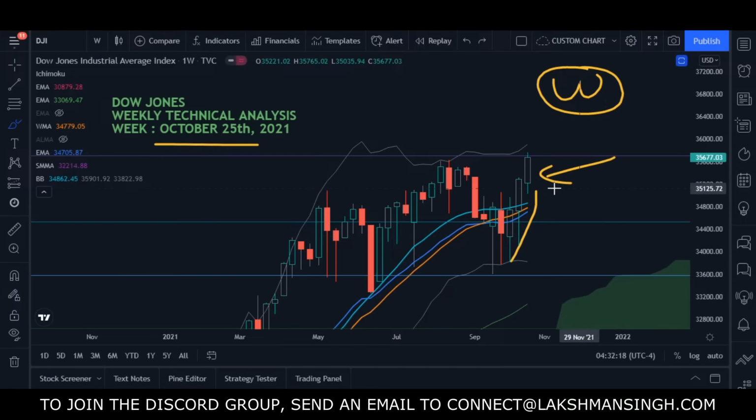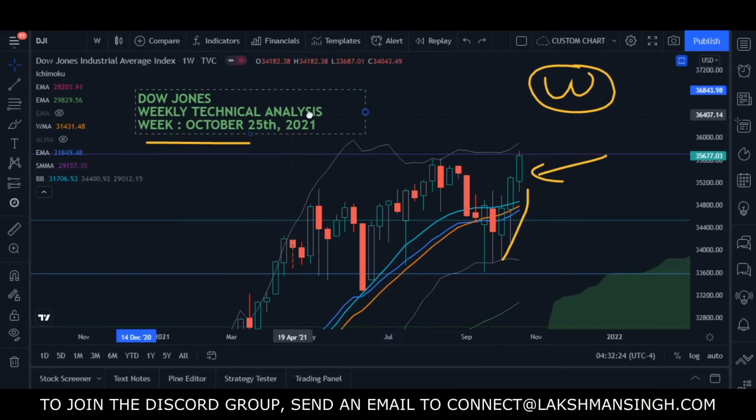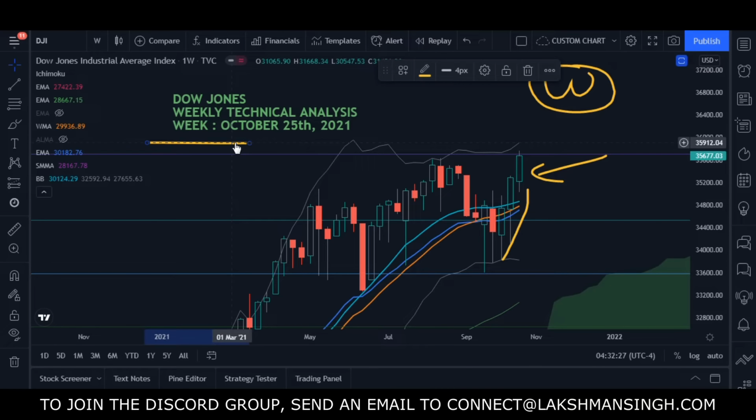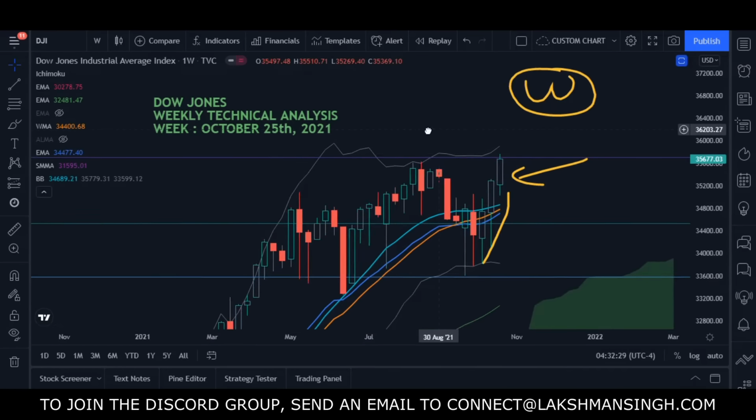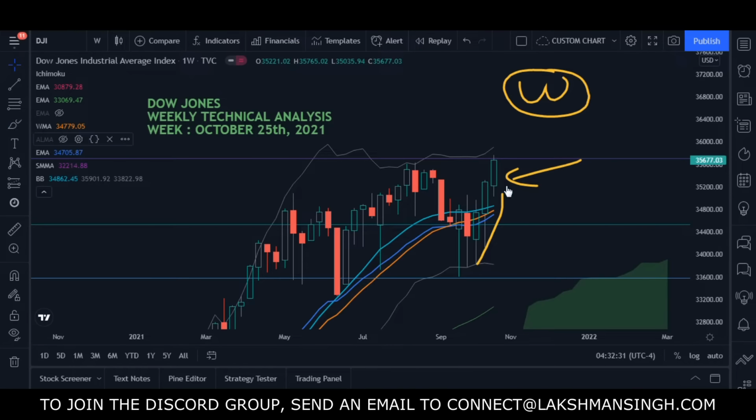The reason is the earnings that companies are going to post in the coming week. If the companies post some good earnings and the index moves up heavily, in that case the theory of three white soldiers will be cancelled and the market will move up.